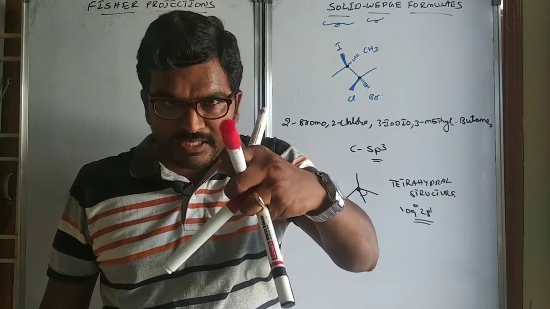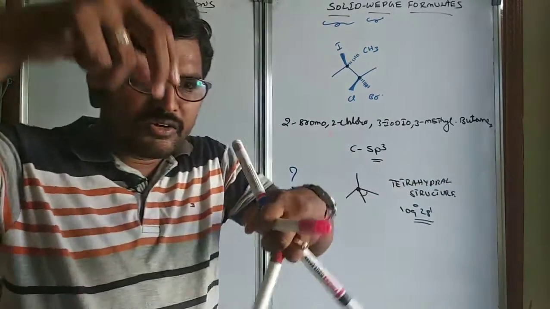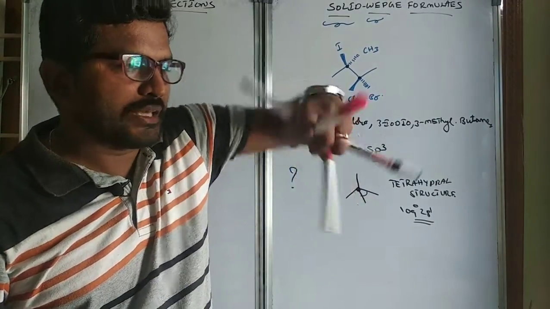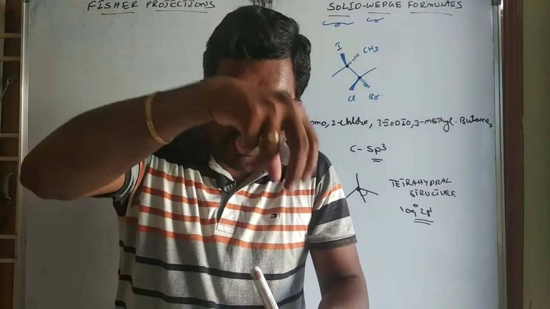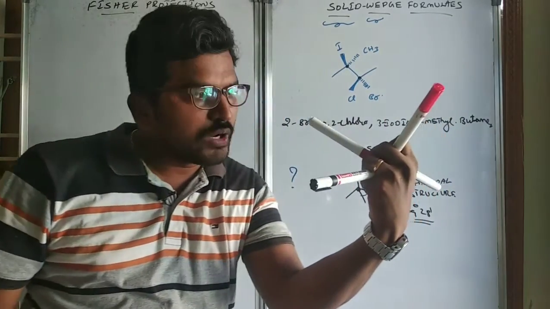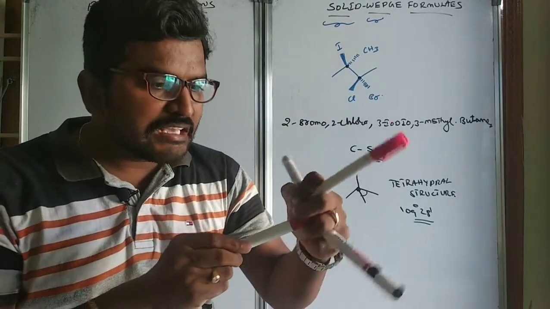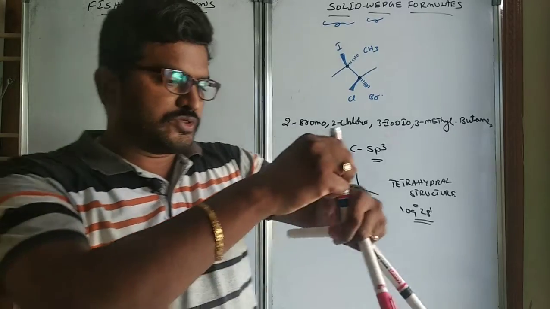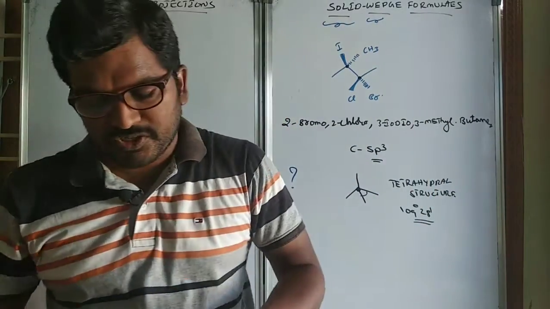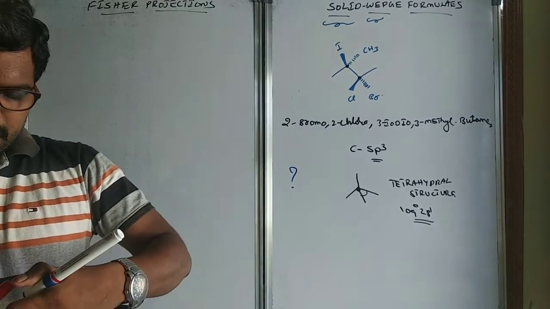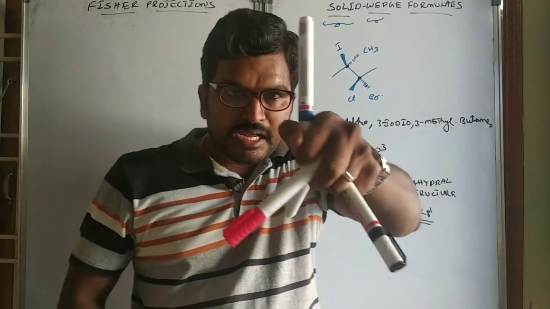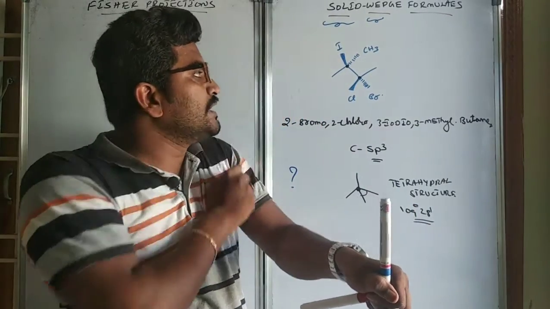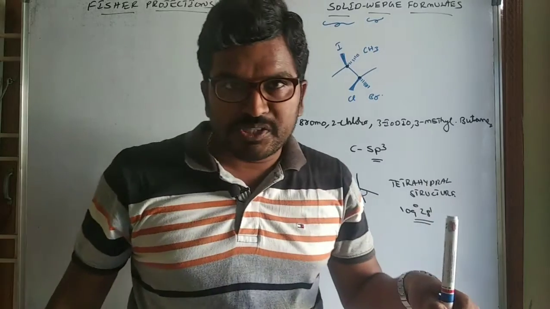Whenever you see carbon like this, in Fischer projection, you have to see carbon from this end. It is a tetrahedral structure, but the view should be like this. You can view from the top, or like this, or like this. You can view in any way, but your view should be proper and should not disturb the structure. Based on the view, we will be writing the solid wedge formulas and then the Fischer projection formula.